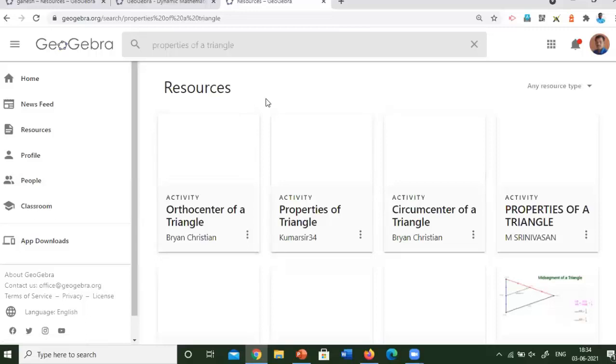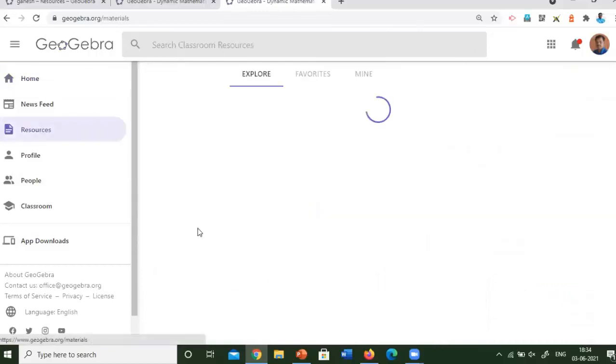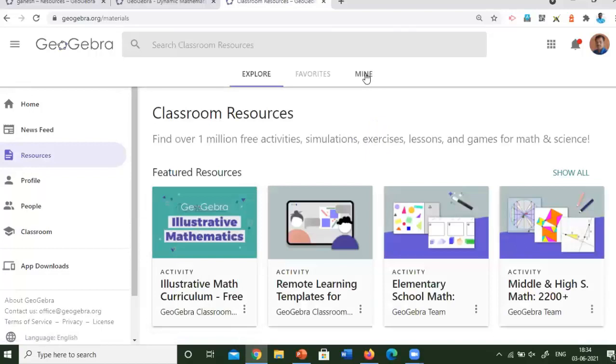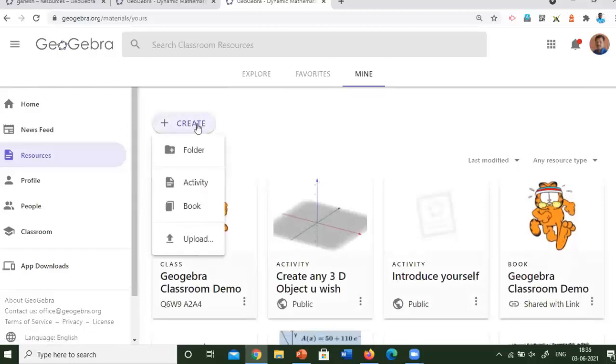Now you may have a question regarding how to create a GeoGebra classroom resource, a single activity file or task file like this. For this, you have to go to home, click on classroom resources, then click mine, then click create. It will show you options regarding what you can create within your account. You can create a folder, activity or book, or you can upload an applet or folder, whatever you have.